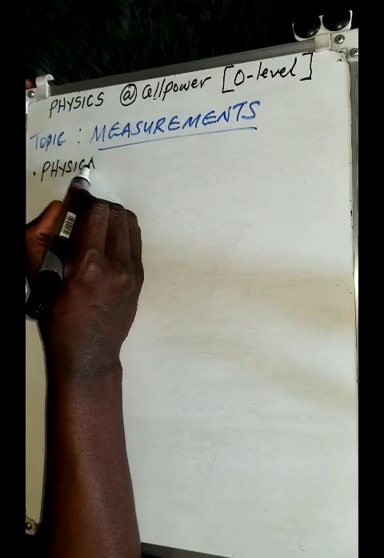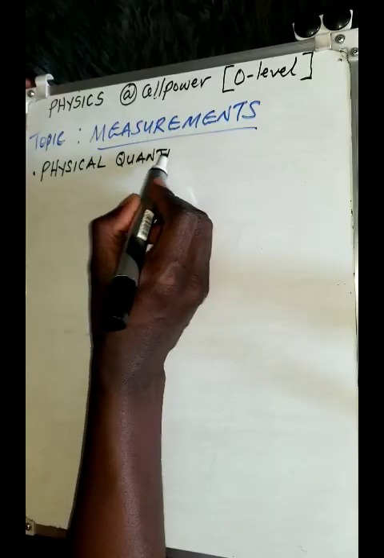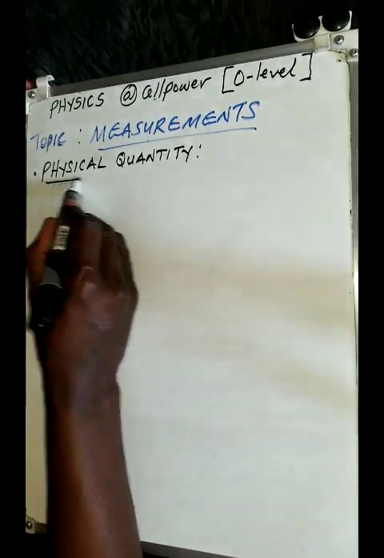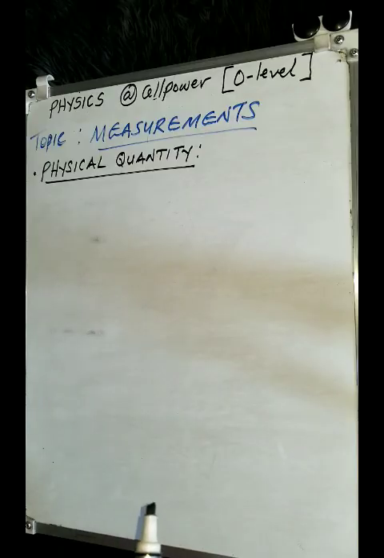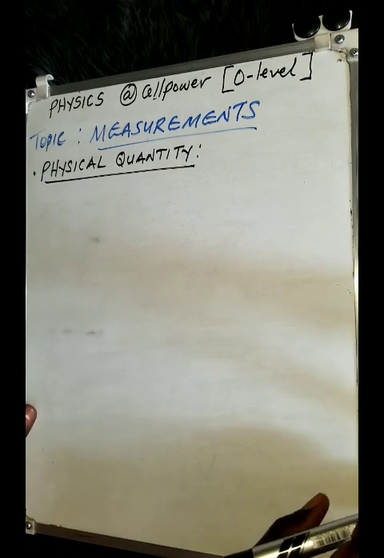physical quantities. Now, what exactly is a physical quantity? Well, a physical quantity, we can say, is a quantity that can be measured, or we can simply say they are properties of matter that can be measured.